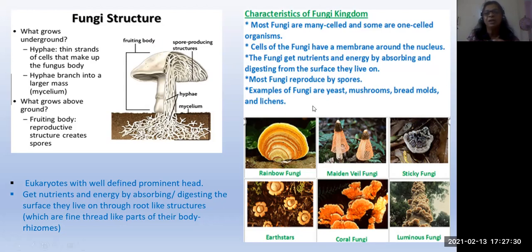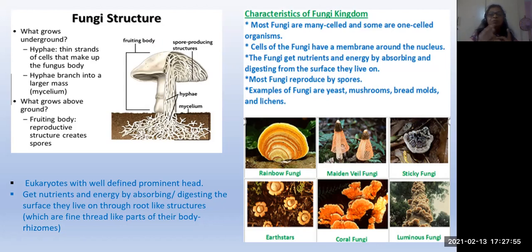Examples of fungi are, as I already told you, yeast cells, mushrooms, bread molds, which are produced on bread, and lichens. Lichens are again one more thing. Lichens are a type of symbiotic nutrition. That means fungi and algae both live together. Then they are called lichens.